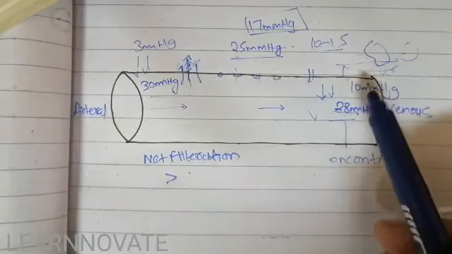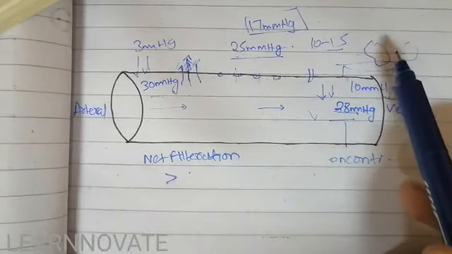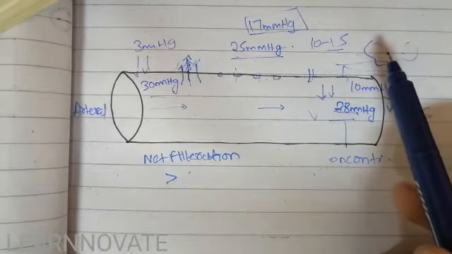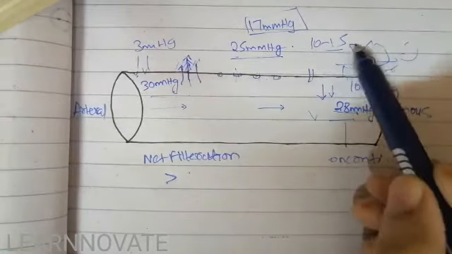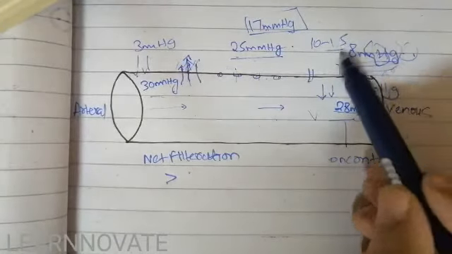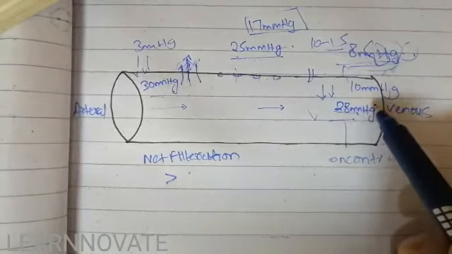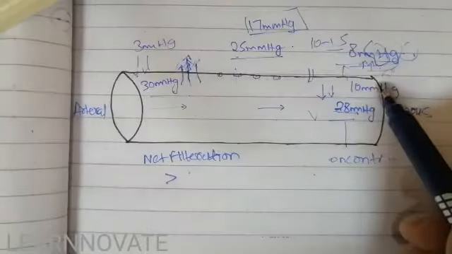The pressure outside, we can say the interstitial oncotic pressure, that is the pressure of the plasma proteins, which tends to pull the fluid outward, is about 8 mm of Hg at the venous side of the capillary. This 8 mm of Hg is less than the 28 mm of Hg. So the pulling of the fluid outward is less than the pulling of fluid inward.